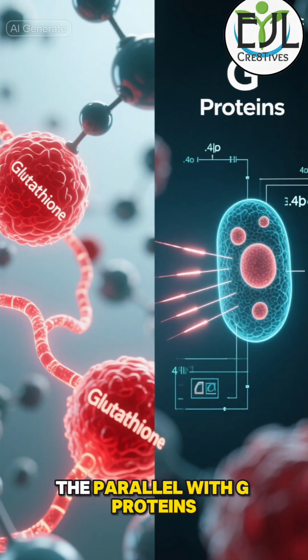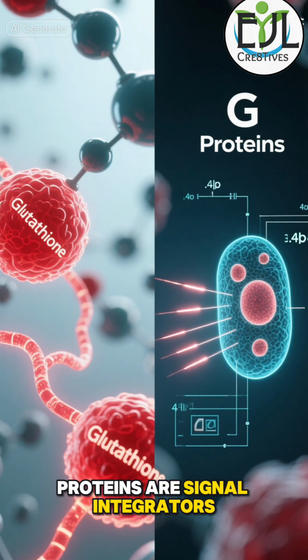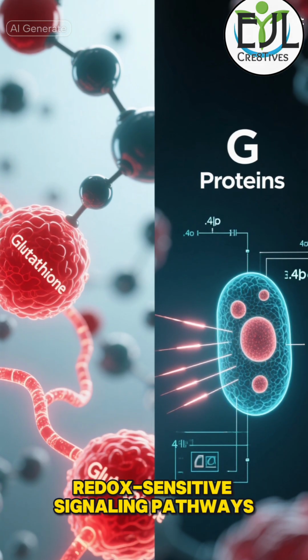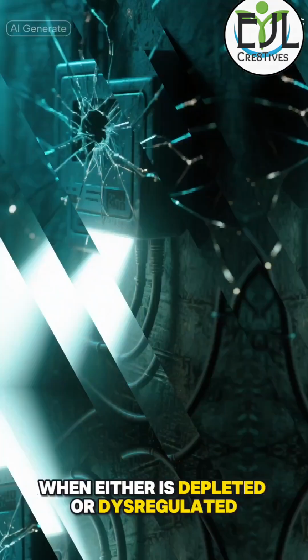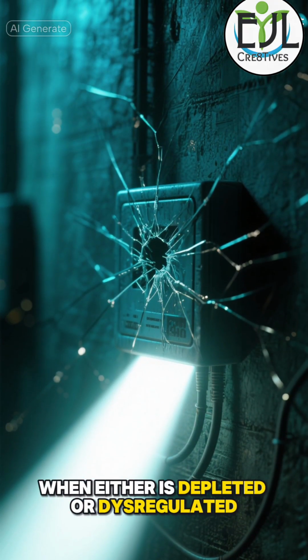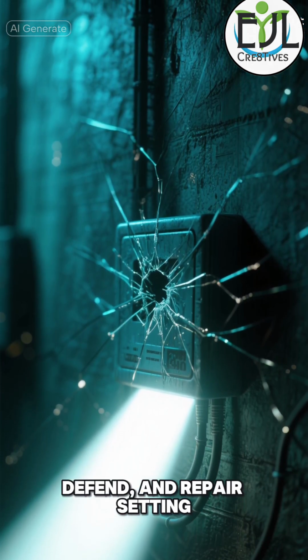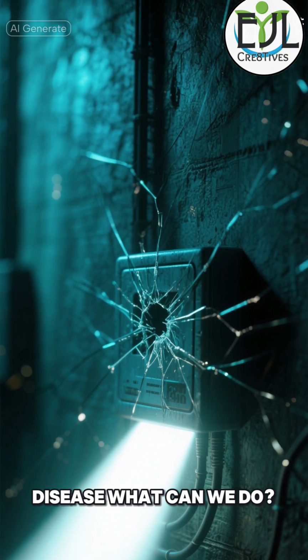The parallel with G proteins. Both glutathione and G proteins are signal integrators. Glutathione modulates redox-sensitive signaling pathways. G proteins relay external messages into cellular responses. When either is depleted or dysregulated, the cell loses its ability to adapt, defend, and repair, setting the stage for chronic disease. What can we do?